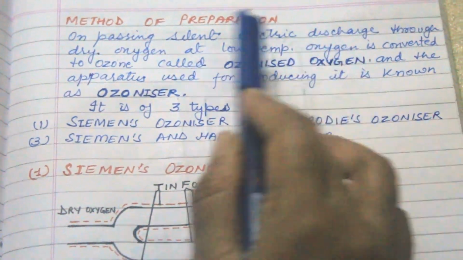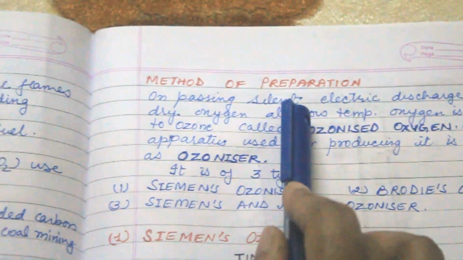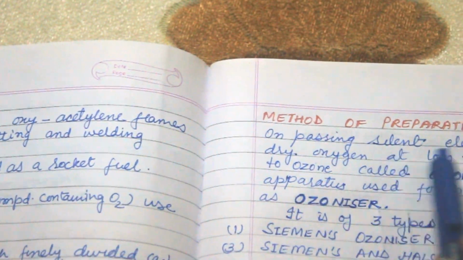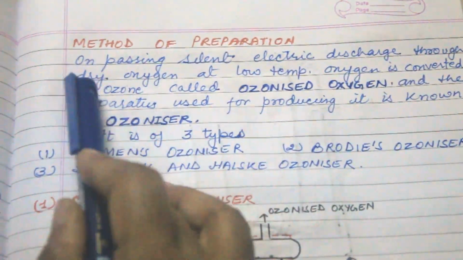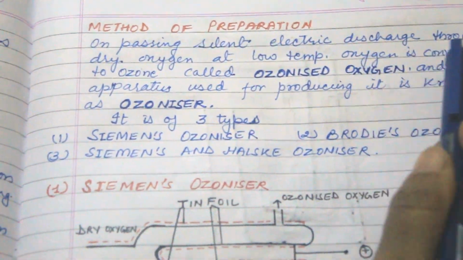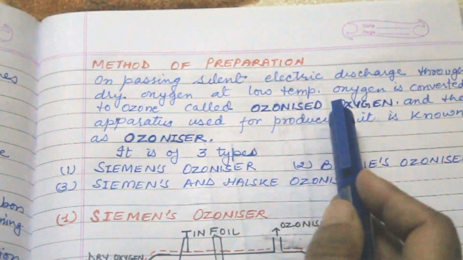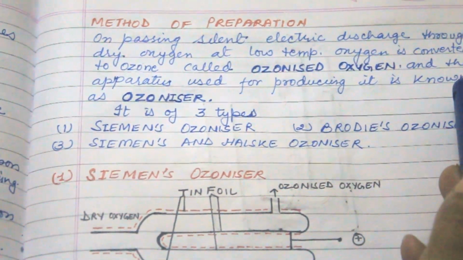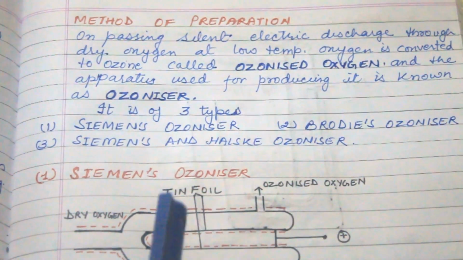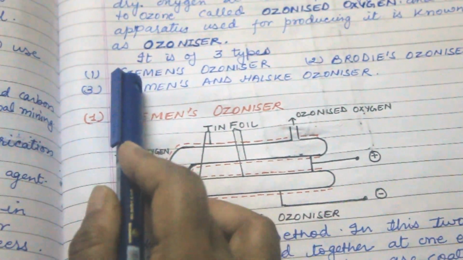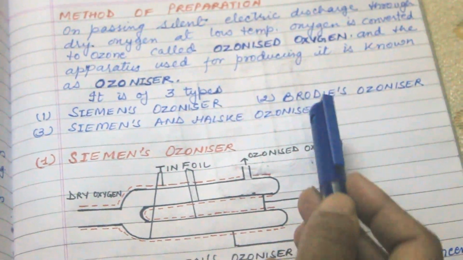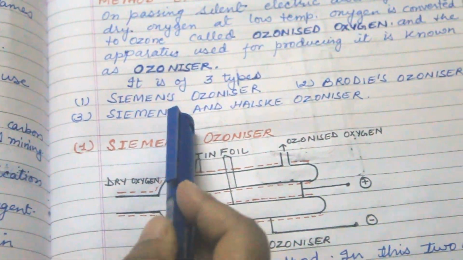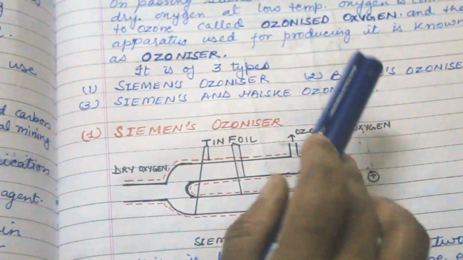This is to be considered very clearly, because all three processes contain silent electric discharge through dry oxygen at low temperature. This is the main common thing in all three processes. Oxygen is converted to ozone, called ozonized oxygen, and the apparatus used for producing it is known as an ozonizer. There are three types of process. First is Siemens ozonizer, second is Brodie's ozonizer, third is Siemens and Halske ozonizer.